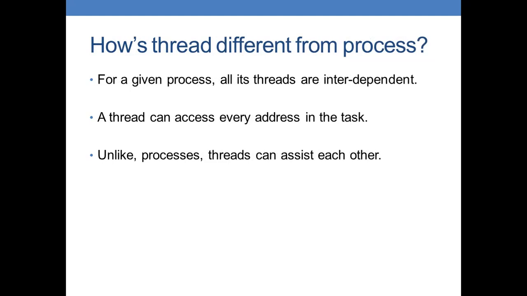Coming to the next point, a thread can access every address in the task. As memory space and address space are global resources for the threads, these can be accessed by every thread in the task. Unlike processes, threads can assist each other. As threads are interdependent on each other within a process, threads can assist each other, unlike processes.